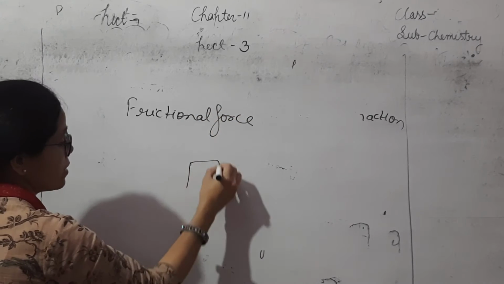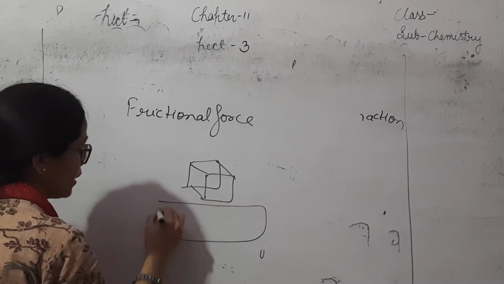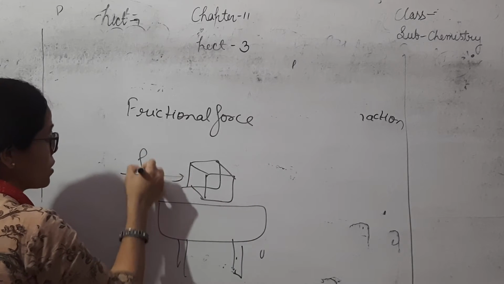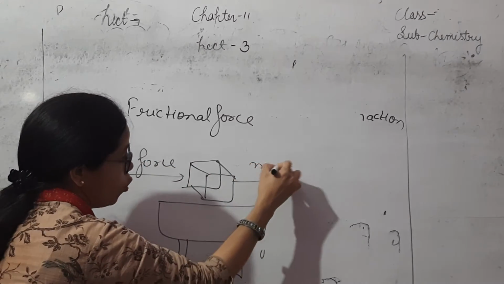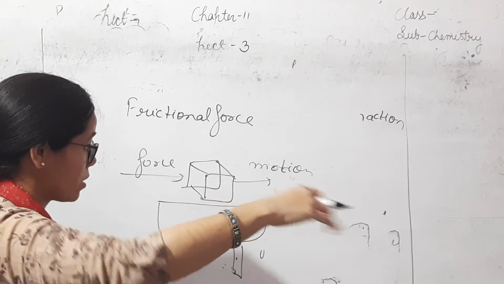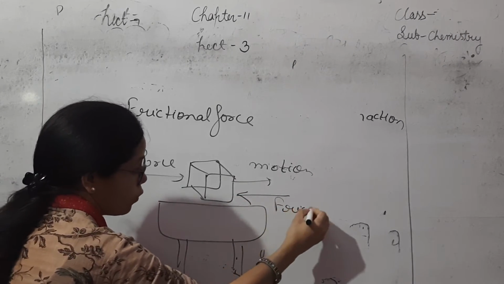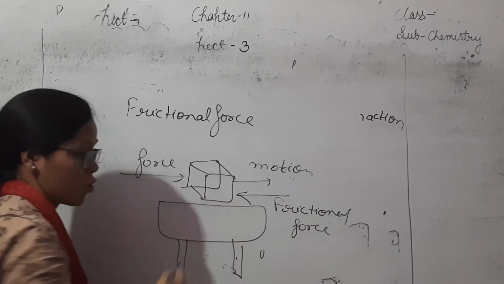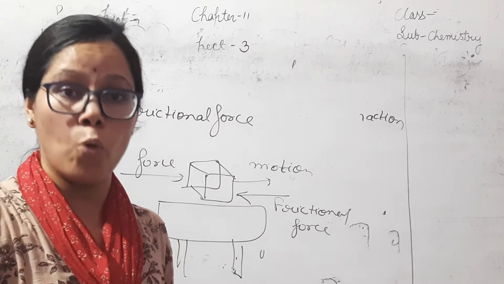For example, this is a box put on the table. We apply force on this object, then it moves to another place. Frictional force always works in the opposite direction of motion.